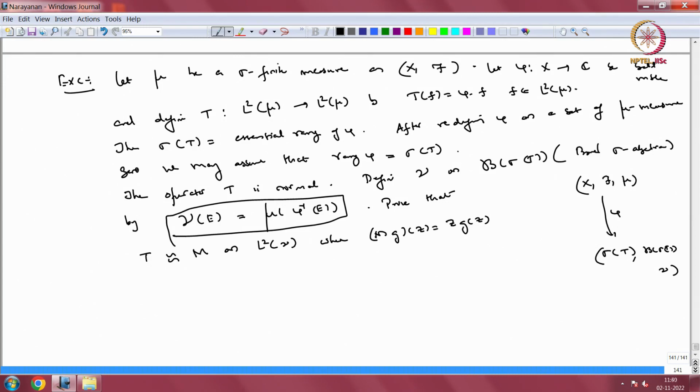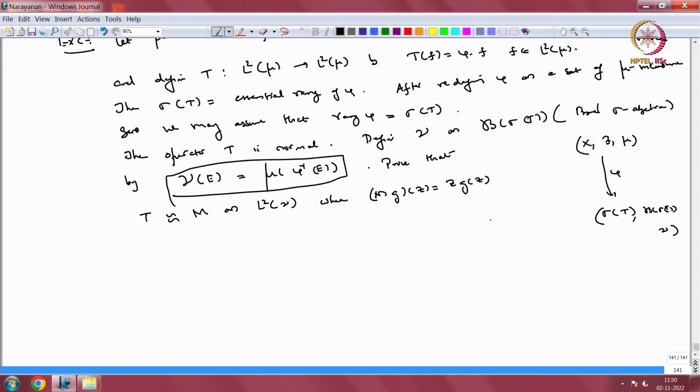We are realizing this normal operator, which is the simplest of the normal operators, multiplication by a bounded function, by changing the measure. So, you change the measure appropriately, and you can identify it as multiplication by z on an appropriate L2 space on the spectrum. Okay.